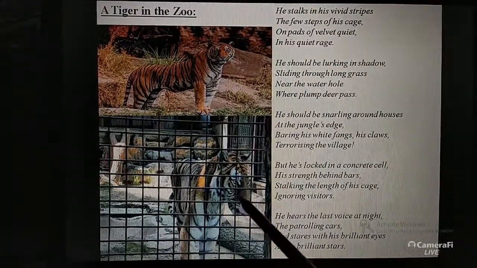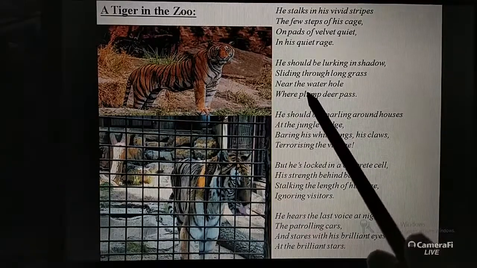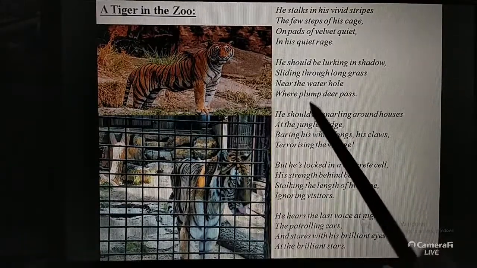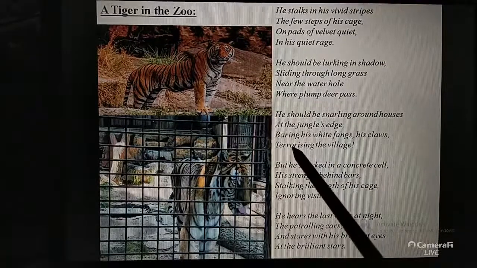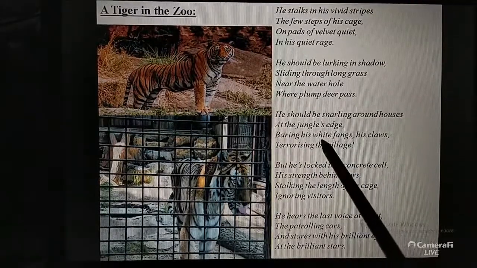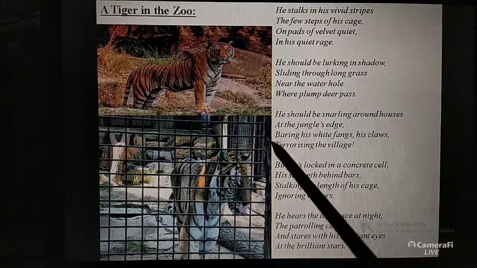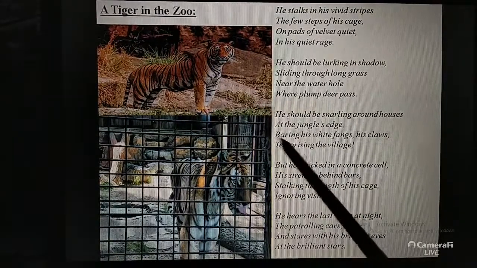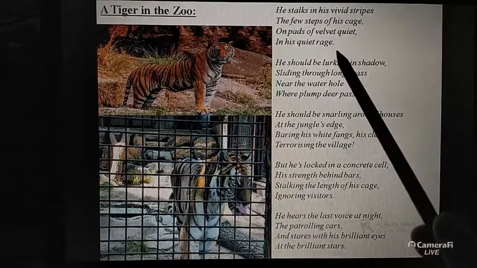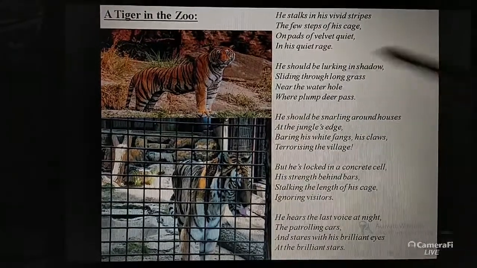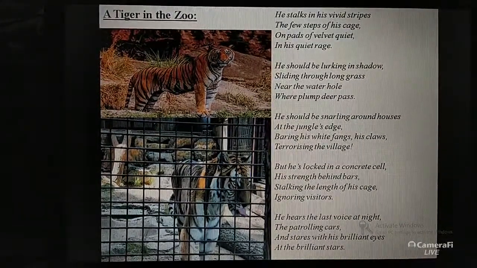But what does the tiger want? The tiger wants to look where the deer is passing. The tiger wants to terrorize the village with his white teeth and claws. So the tiger wants to eat. The tiger wants to roam around. But the tiger is not doing anything in this poem. And this is what the poem is all about, the tiger in the zoo. Okay.